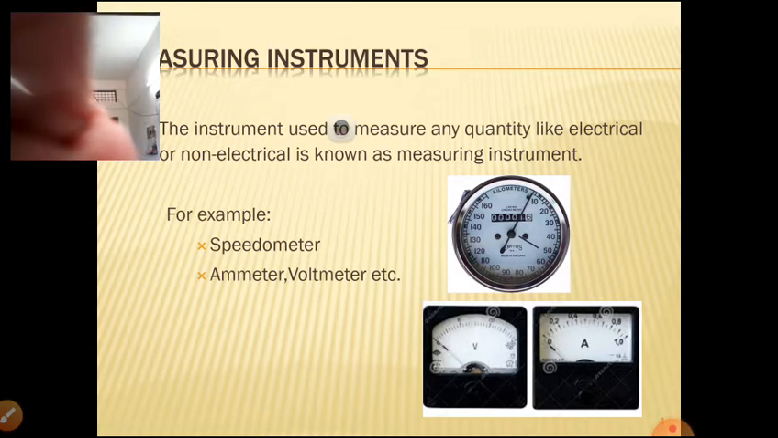At the same time, general meters we observed in our laboratory, ammeters and voltmeters, you can see it. V means voltmeter, A means ammeter. You can see the difference between these two. How this works, what is inside, we will learn later. So the basic idea: what are measuring instruments? The measuring instruments measure the quantity of electrical or non-electrical values.